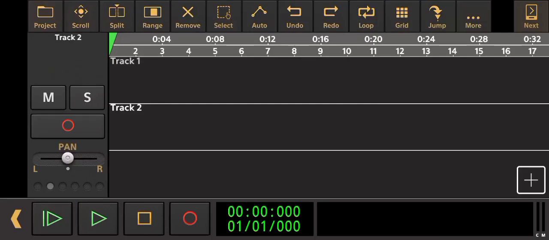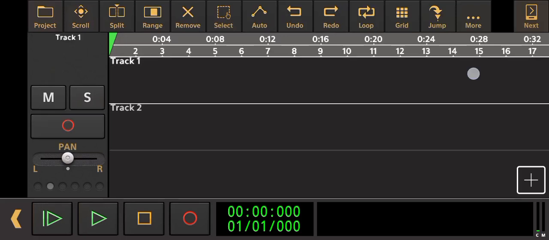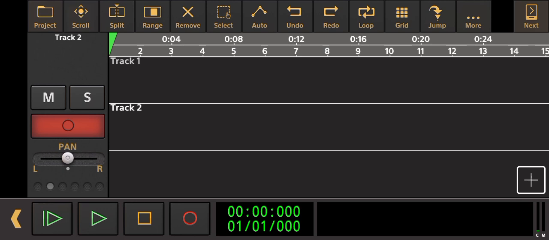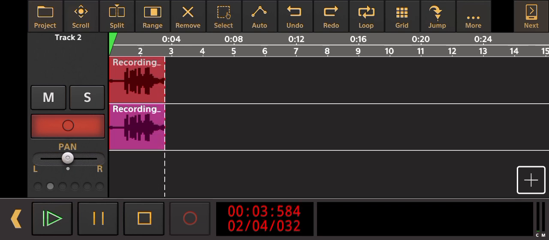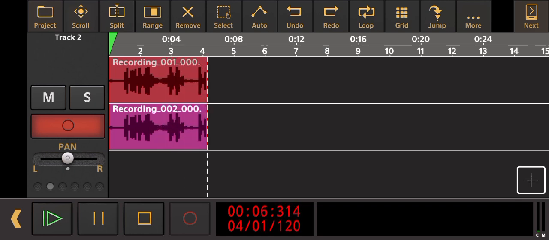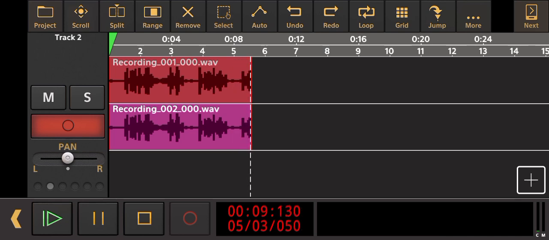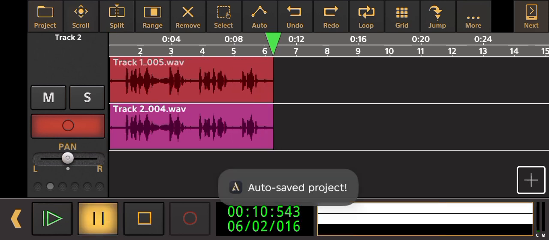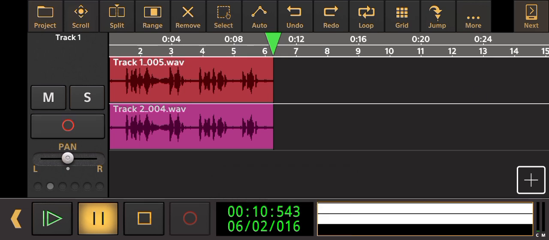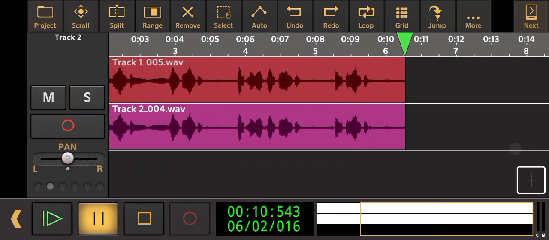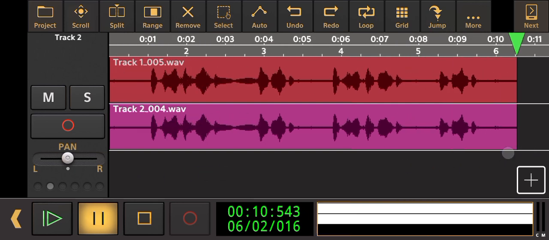Today I'm going to show you how to remove a background noise on Audio Evolution Mobile. So before I start, let me record two audio of two different tracks so that you can hear the difference. So I have recorded two tracks here. Let me turn off the mic. So as you can see, there is a lot of background noise here. So let me play this one.